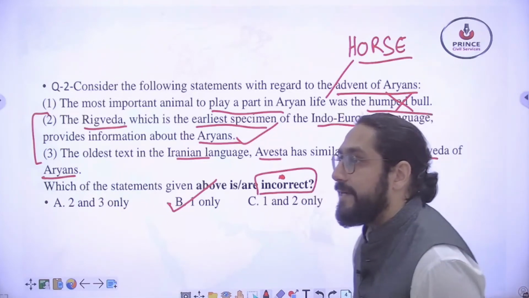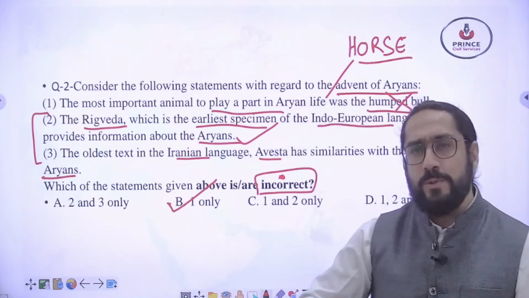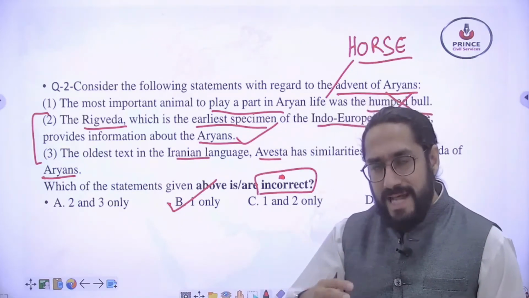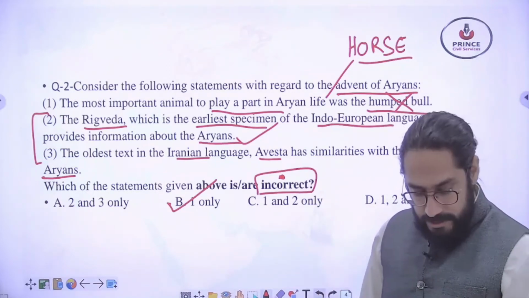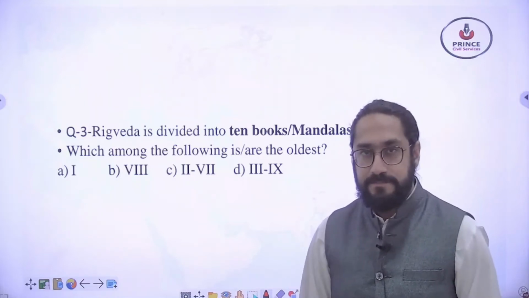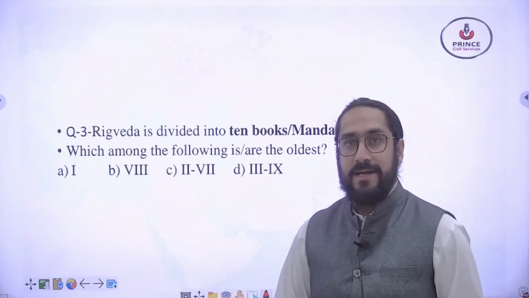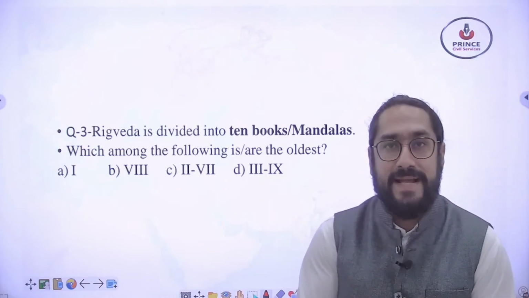This is a very conceptual question. People don't go that deep, but this you should know at least. So let's go to question number 3, the simplest question, a factual question regarding the Vedic corpus, that is the Vedic literature.